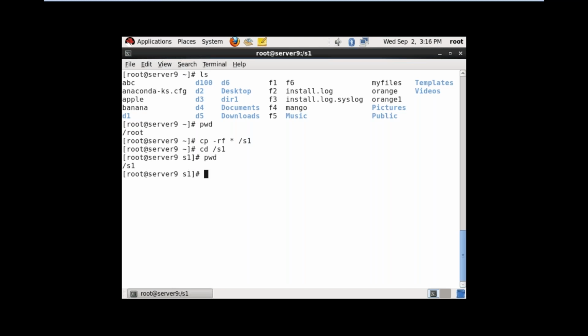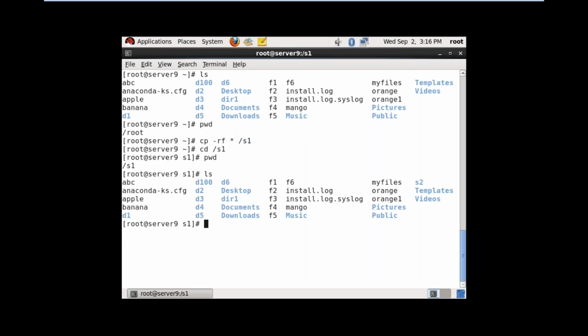So whatever the data in my root home directory, I copied into s1. So ls. See, complete data came. Like this, if you want to copy the entire data, cp space -rf space star space /s1. So automatically it will copy your entire data from one location to another location.